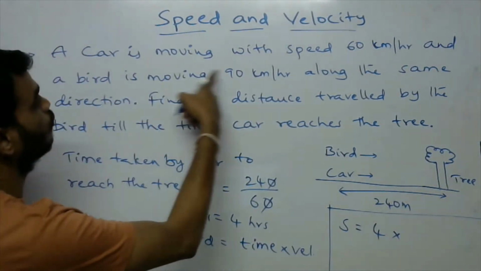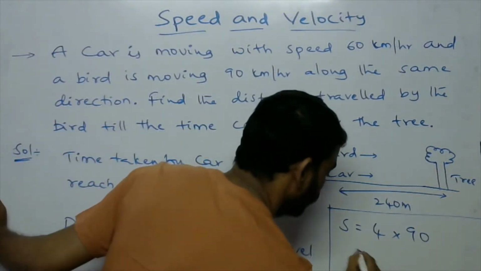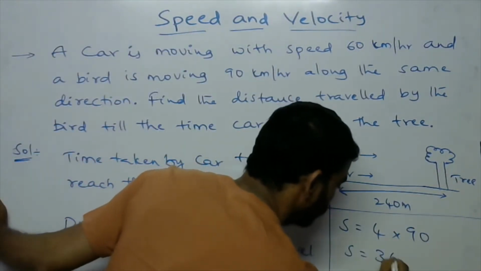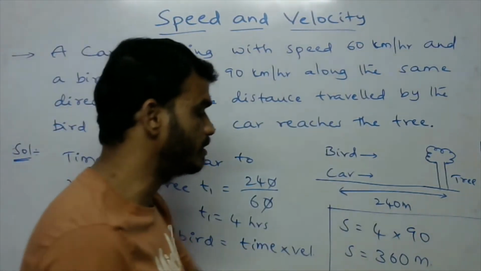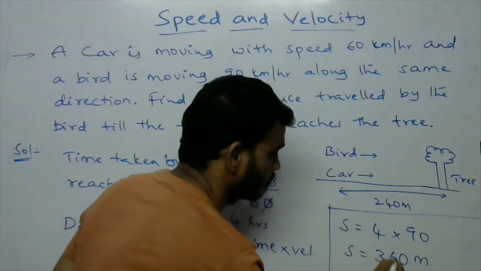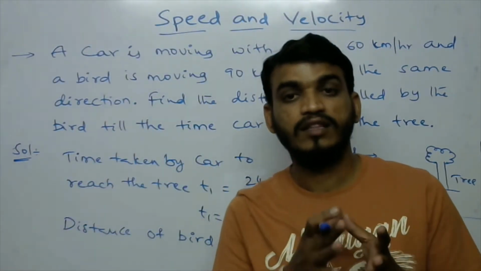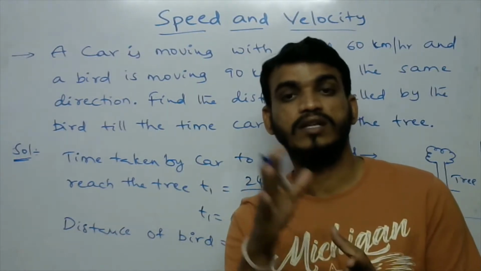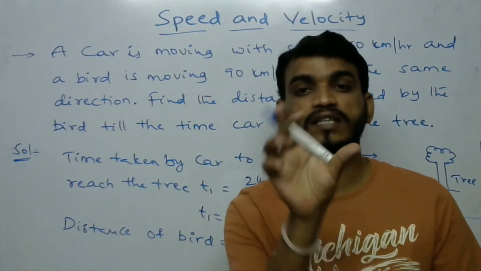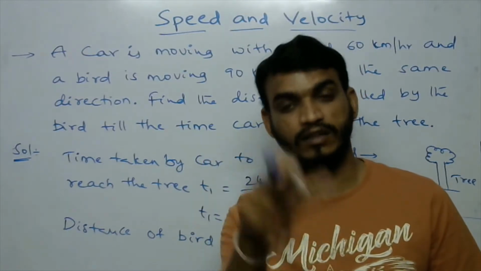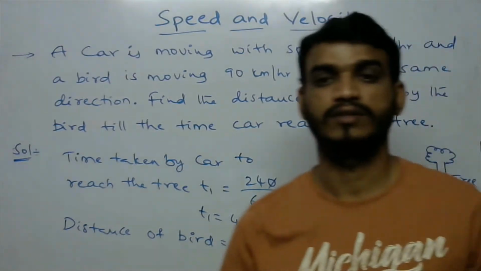The velocity of the bird is 90 kilometers per hour. So the total distance the bird traveled is 360 meters. Okay. So the car took 4 hours to reach the tree. Within that time, how much distance is traveled by the bird? That is 360 meters.